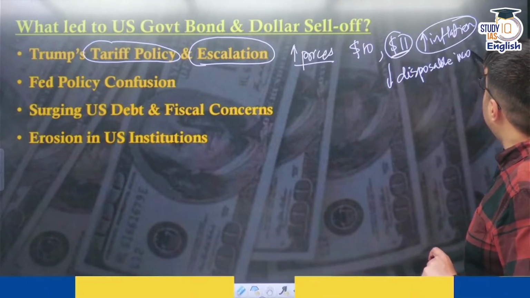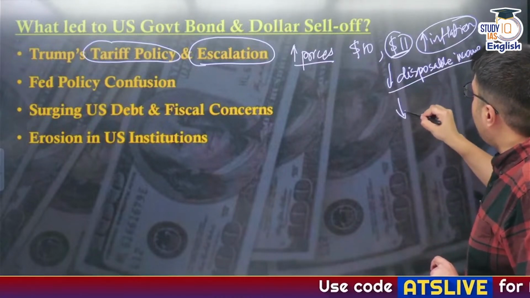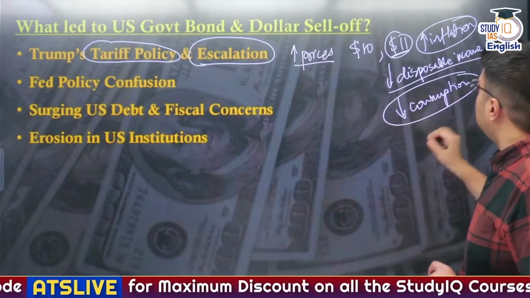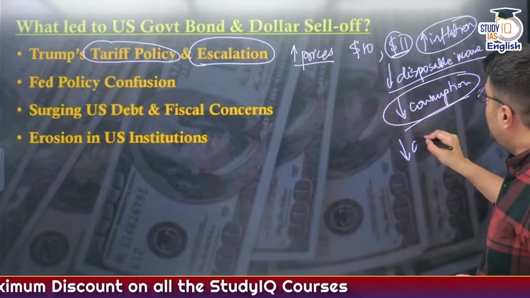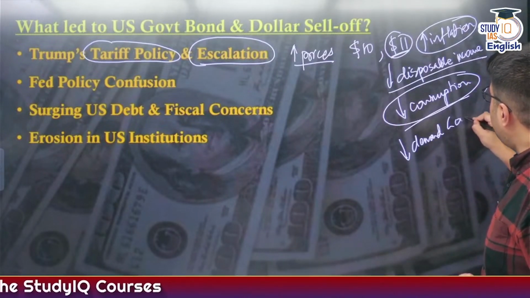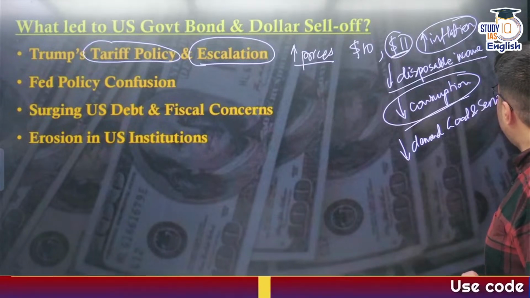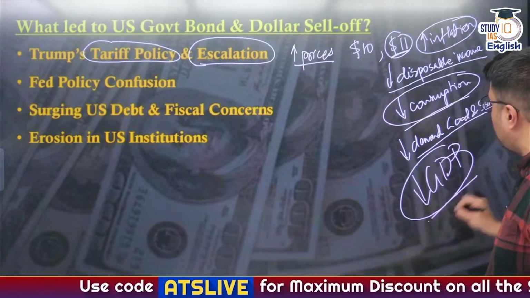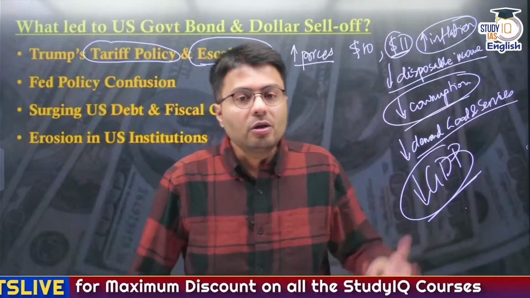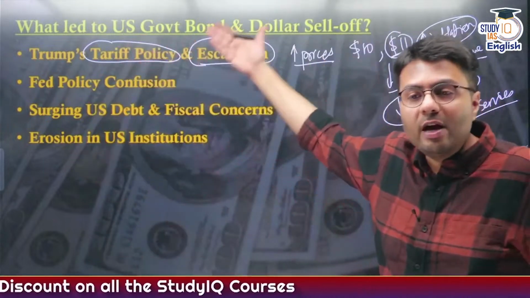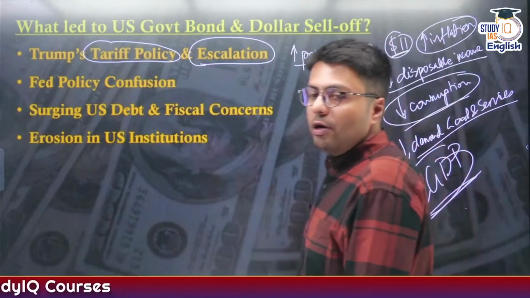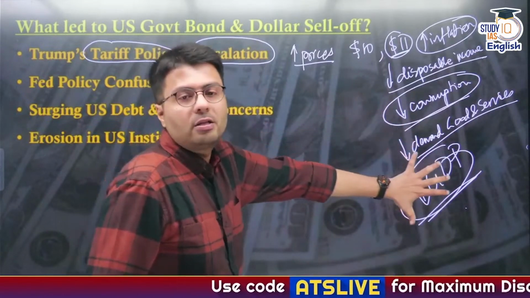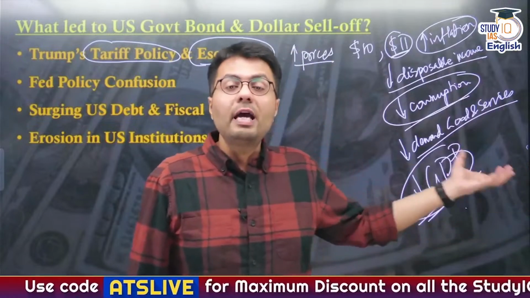And whenever there is a reduction in disposable income of people, it leads to an overall reduction in consumption levels in the economy. And whenever there is a reduction in the consumption levels of the economy, there is a reduction in demand for goods and services. And whenever there is a reduction in demand for goods and services, you understand it will automatically lead to a reduction in your GDP growth, and sometimes it can also push your economy into recession. So this is how this tariff policy will eventually lead to a slowdown in the economic growth of the US. It will probably lead to recession in the US market. So these are the consequences of how such policies reduce your economic heft.